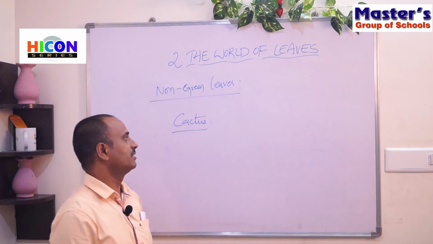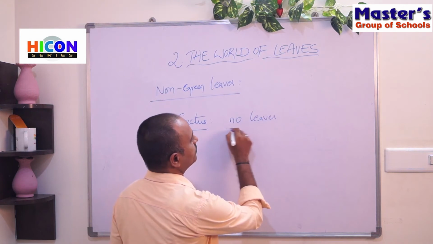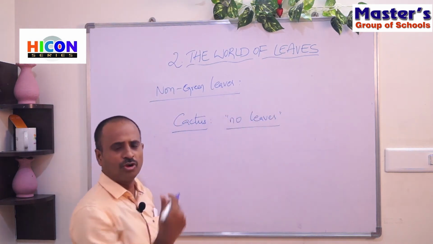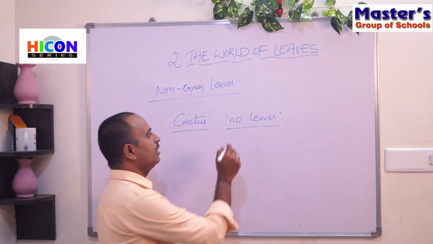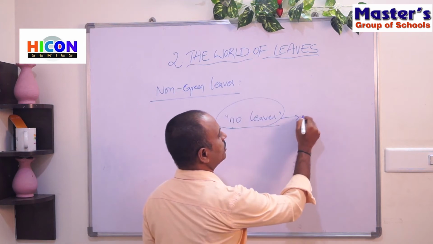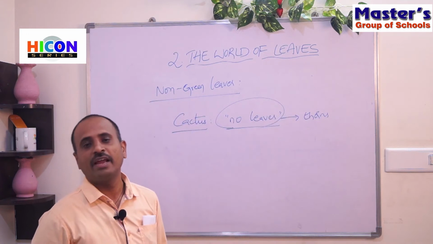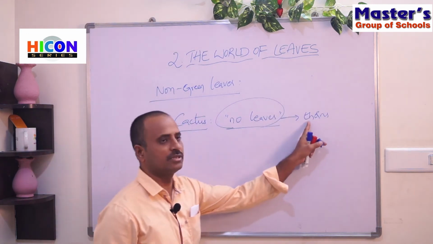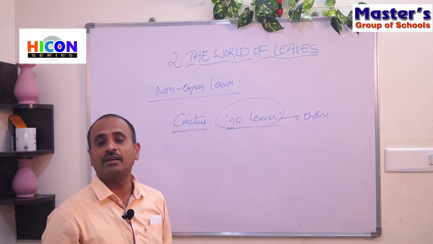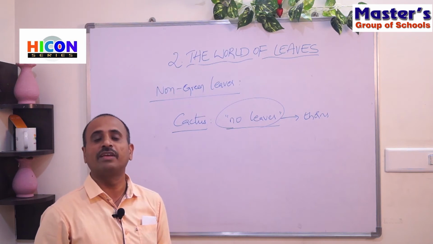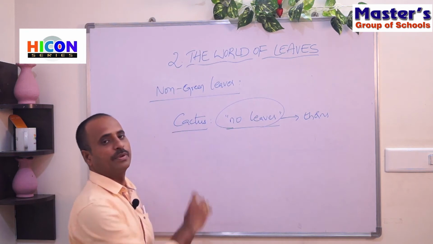So cactus plants do not have leaves. If it has no leaves, how can it prepare its food? All leaves are converted into thorns. In cactus there are no leaves, and leaves are reduced into thorns. These thorns prevent the cactus from losing water and from the grazing of other animals. Then how can the cactus plants prepare their food?